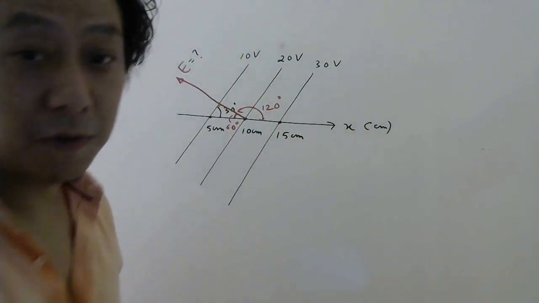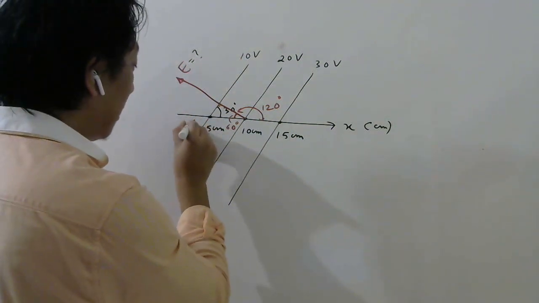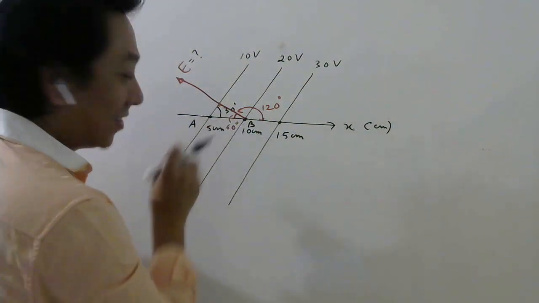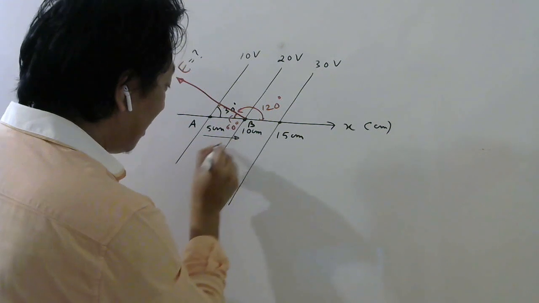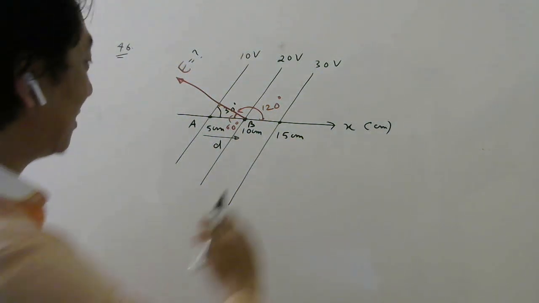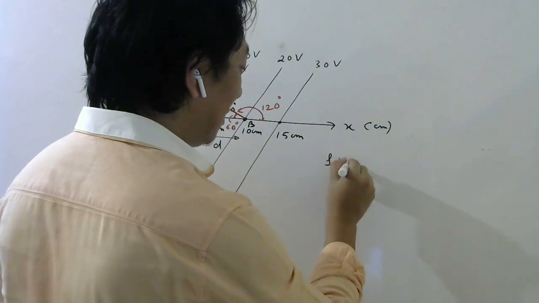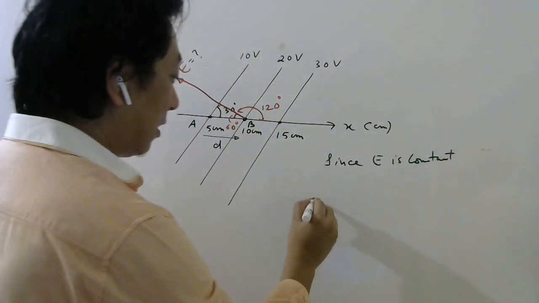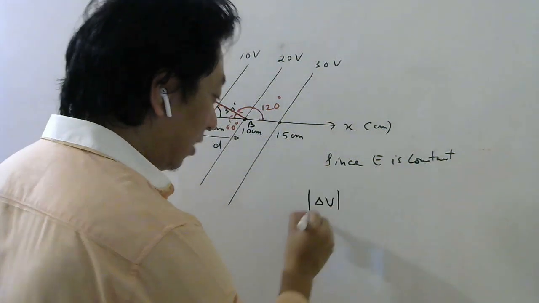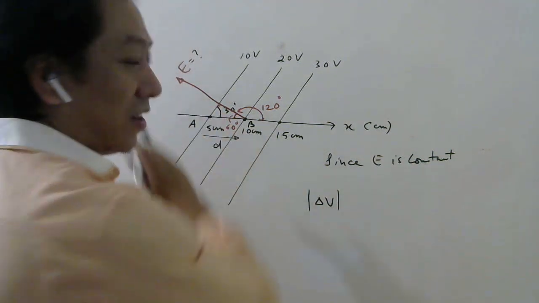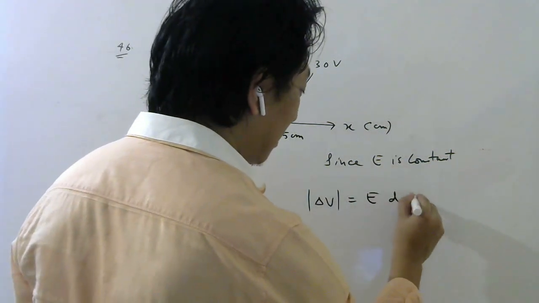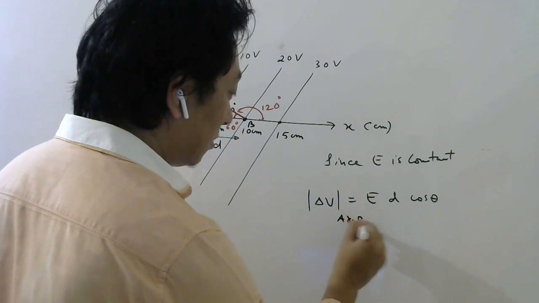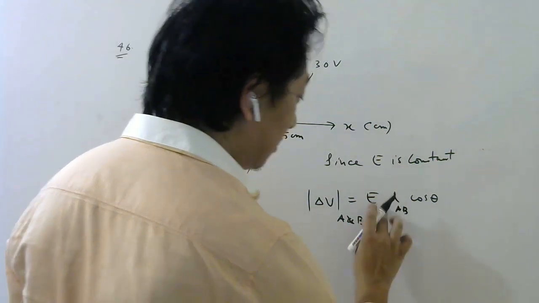To find the magnitude, what will we do? We will take 2 points, let's say here A and here B. Why am I choosing those 2 points? Because I know the distance between them. Let me call this A to B as my D. And since the electric field is constant, uniform, I can use what formula for potential difference? Delta V modulus, direction we don't want, direction we know already, is equal to E D cos theta. And this is the potential difference between the points I have chosen, A and B, so this distance should be A to B. This is the displacement from A to B.